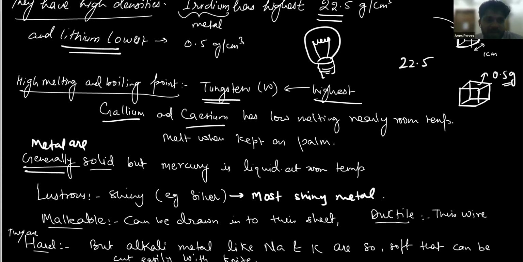This is being asked so many times in examination. Most of the questions are asked from this point. Which metal is very shiny, which metal conducts very well. Let's move to the next one, that is malleable.